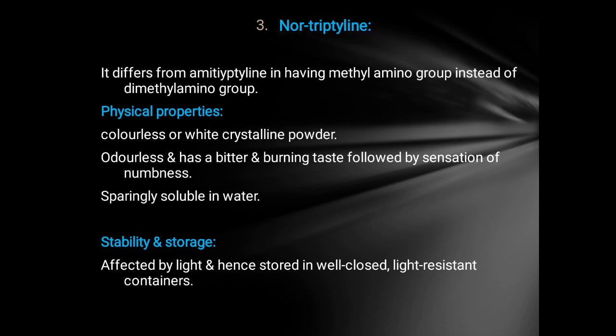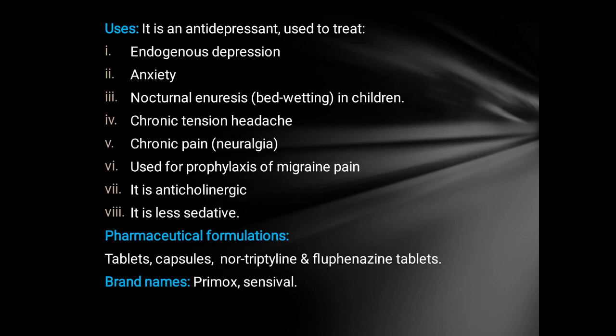Physical properties: colorless or white crystalline powder, odorless, with bitter and burning taste followed by sensation of numbness, sparingly soluble in water. Stability and storage: affected by light, hence it should be stored in well closed light resistant container. Uses: it is an antidepressant used to treat endogenous depression, anxiety, nocturnal enuresis in children, chronic tension, headache, chronic pain, and for prophylaxis of migraine pain. It is anticholinergic and less sedative.